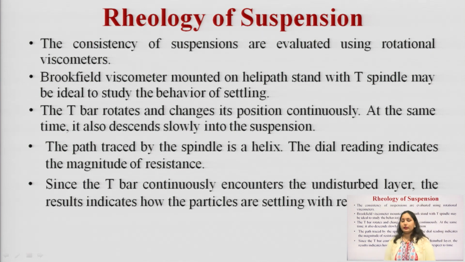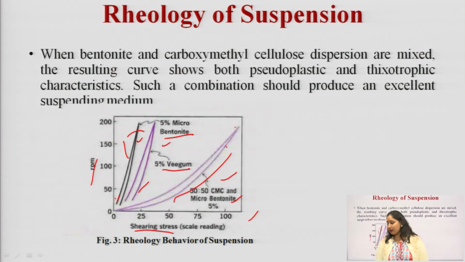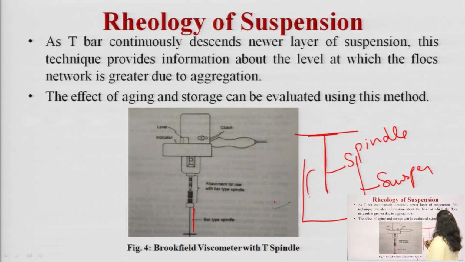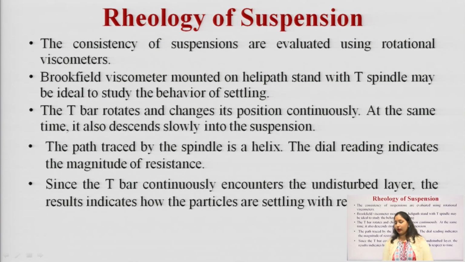Okay. Since the T bar continuously encounters the undisturbed layer, the result indicates how the particles are settling with respect to the time. So, as this spindle rotates, it all the time encounters the undisturbed layers of the solid.